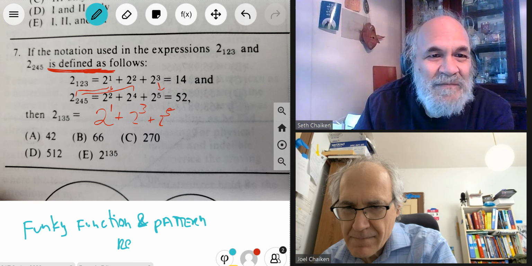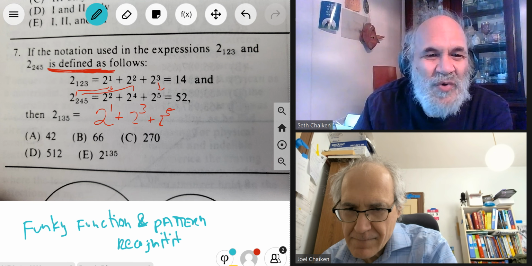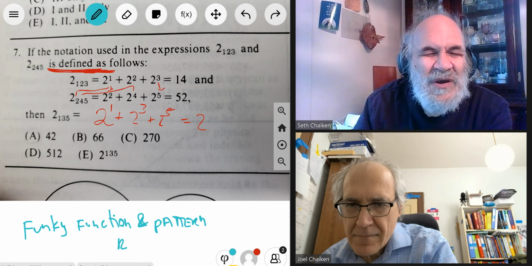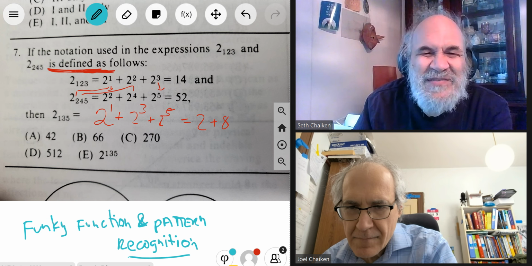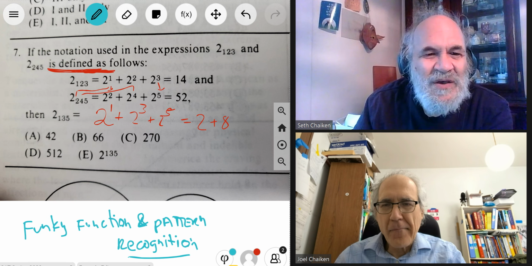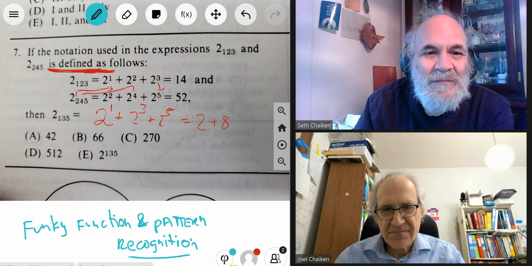5. Now you have to figure out each of these separate things. 2 to the 1 is 2 by itself. 2 cubed is 2 times 2 times 2, which is 4 times 2, which is 8. 8 is three 2's multiplied together. 2 to the 5th is, you take the 8 and multiply it by 2 two more times to go from 3 to 5.